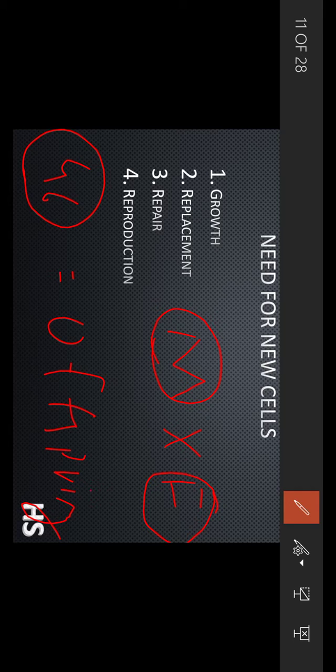This 23 and 23 together constitute the 46 chromosomes. That is why we don't look identical to our mother, or identical to our father. We get a combination of the mother and father. Here the offspring means a new baby.